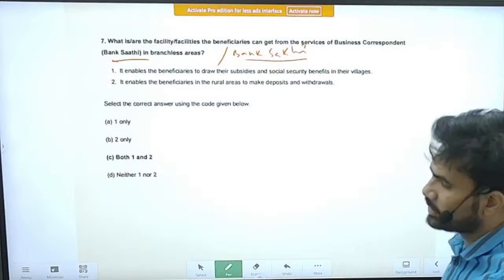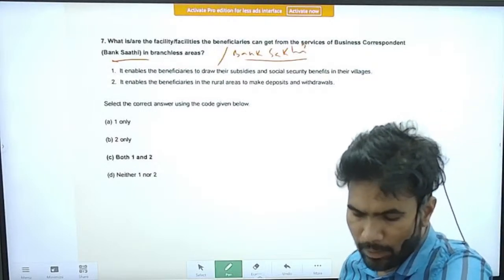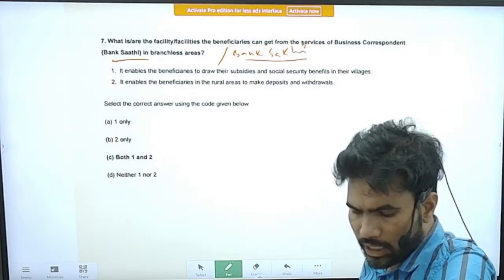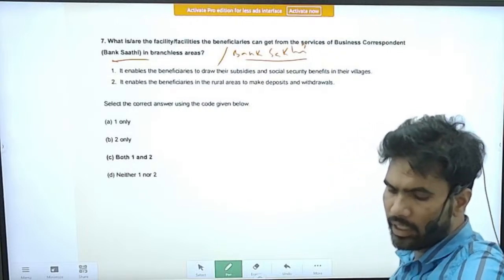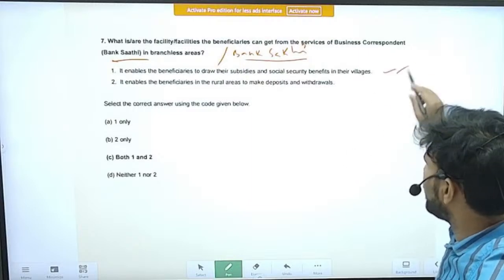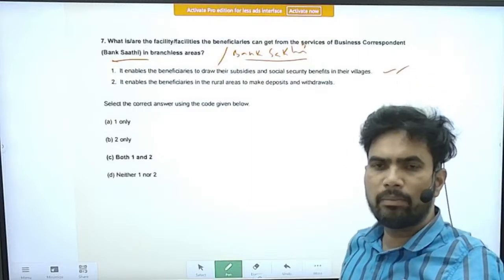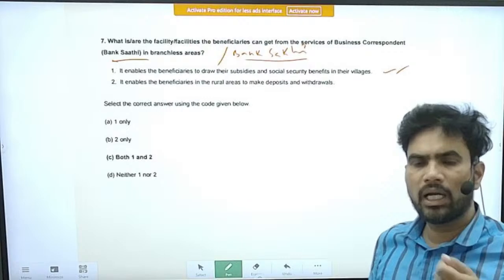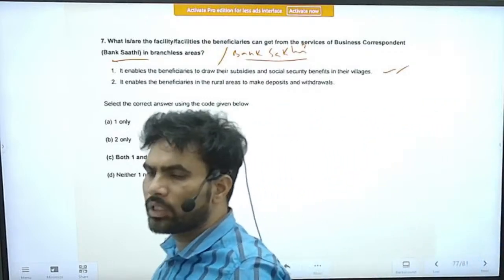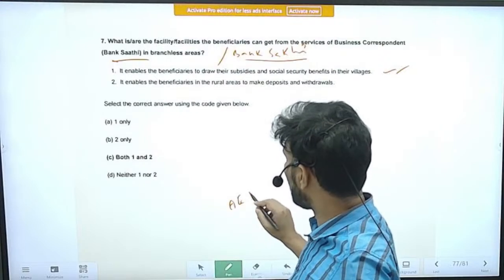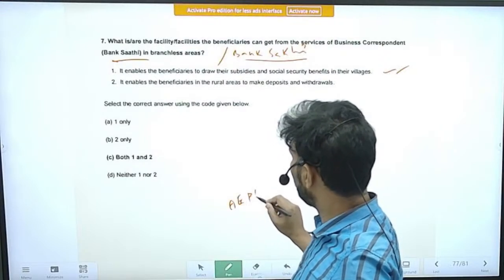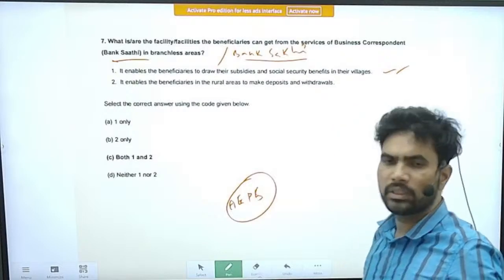So benefits, if you see, statement 1, it enables the beneficiaries to draw their subsidies and social security benefits in their villages. Yes, this is a correct statement. So they will have a machine, right? In that, they can just put their thumb impression. So all the payments or deposits are Aadhaar enabled. AEPS, Aadhaar enabled payment systems, are there.